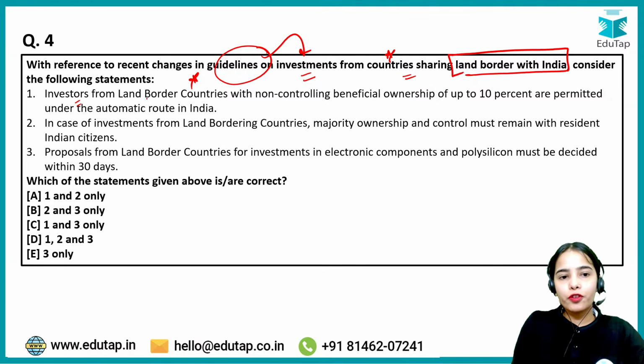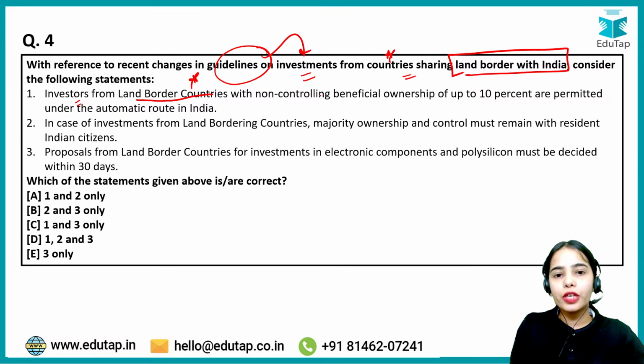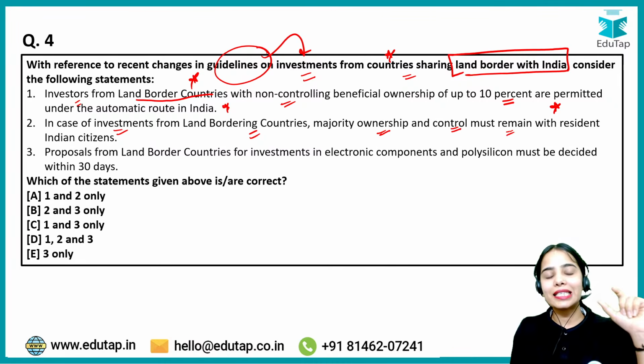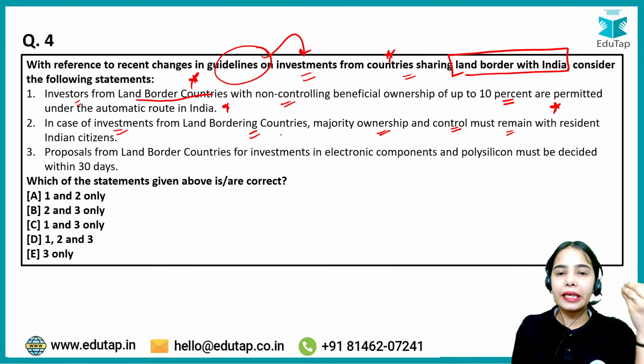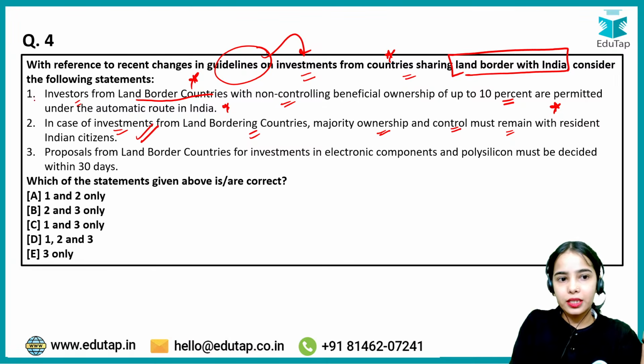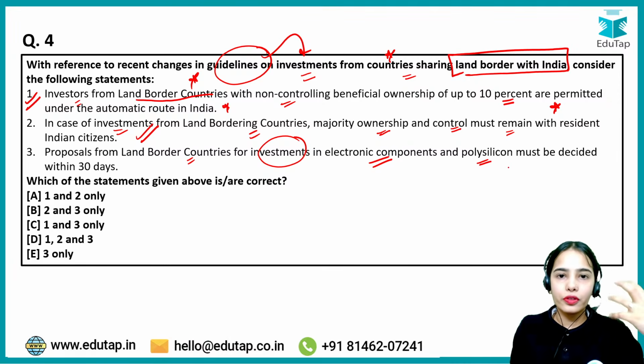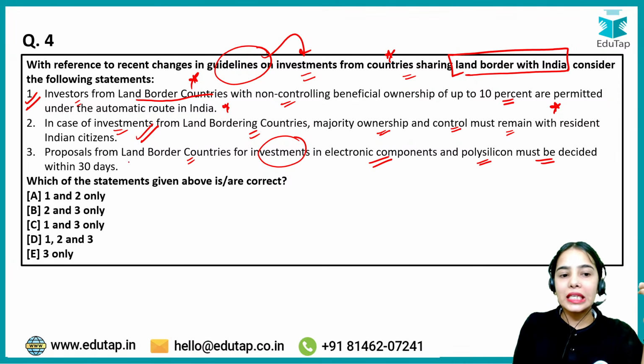Investors from land border countries with non-controlling beneficial ownership of up to 10% are permitted under the automatic route in India. In case of investments from land bordering countries, majority ownership and control of the companies must remain with resident Indian citizens or resident Indian entities. This is correct. Proposals from land border countries for investment in electronic components and polysilicon manufacturing units must be decided within 30 days. No, they must be decided within 60 days.